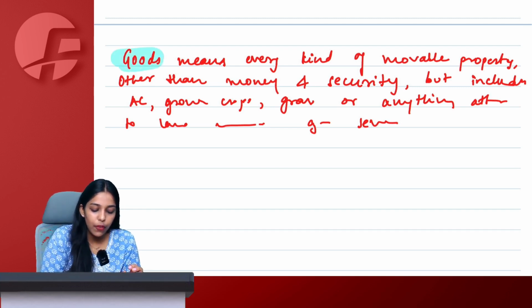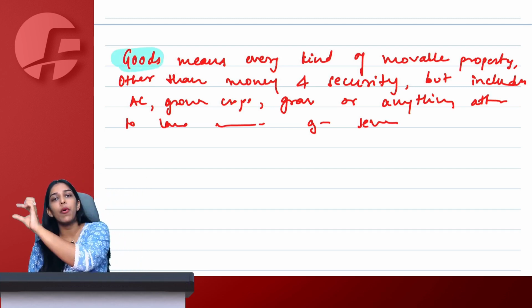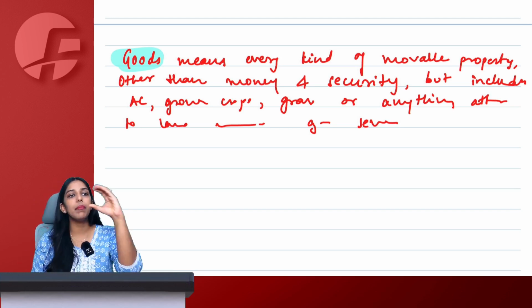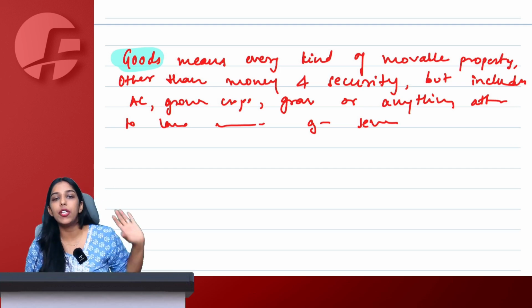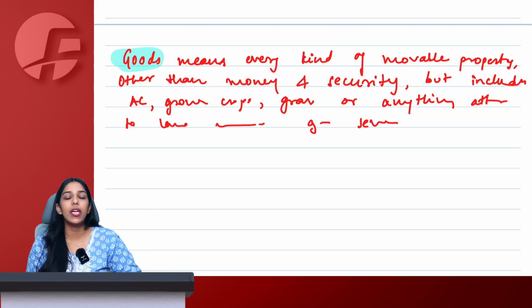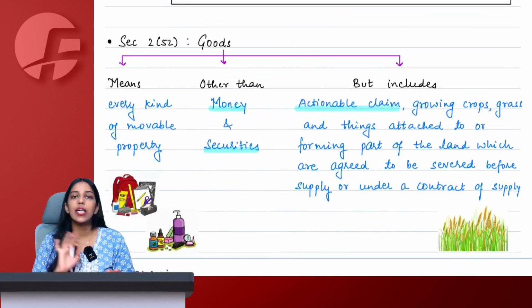So the definition of goods that I taught you in the form of a chart, same to same definition without any language difference. You will simply put comma in between, make it in a form of paragraph and produce it, and that is your exact same definition of goods that is given under the bare act of GST. We will quickly go to notes once and understand everything.